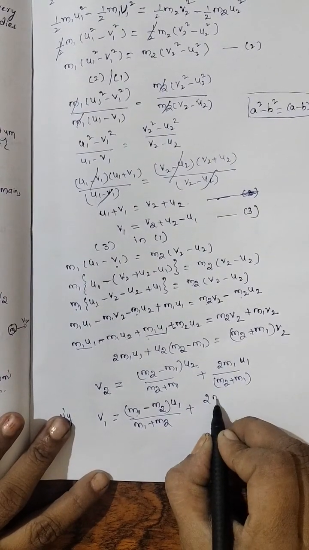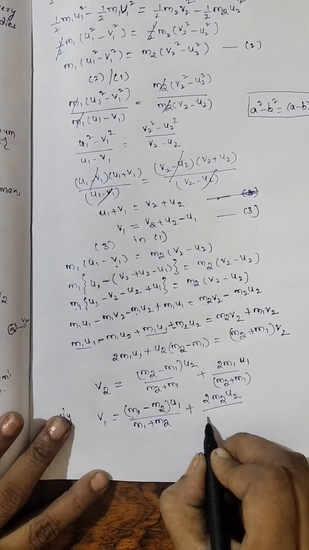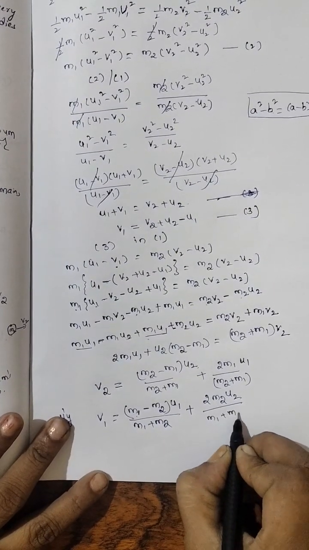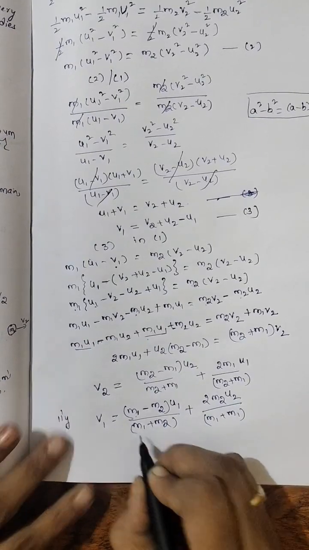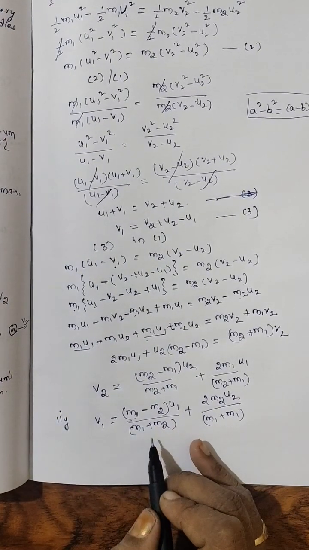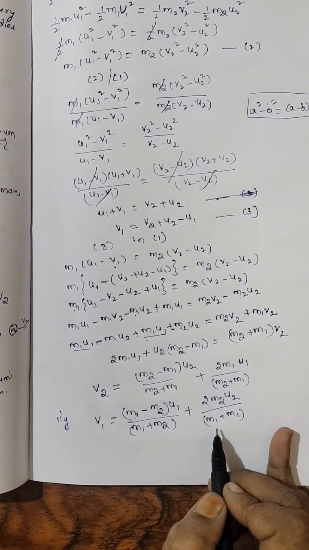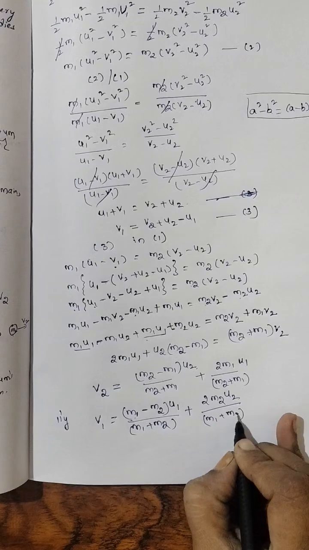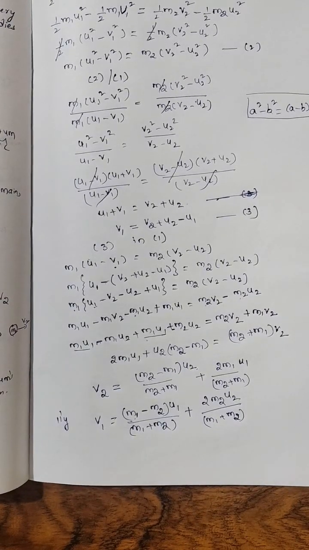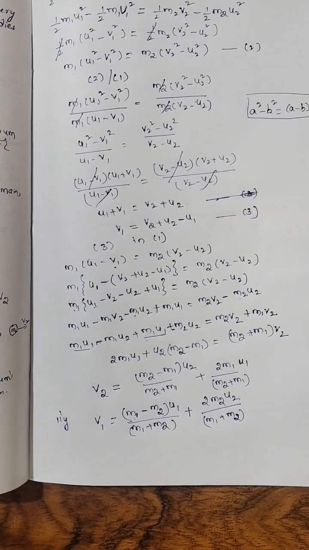Where 1 is there, you substitute 2. Where 2 is there, you substitute 1. Right? This is v1: (m1 − m2) by (m1 + m2) u1, plus 2m2u2 by (m1 + m2). So this is one-dimensional elastic collision.